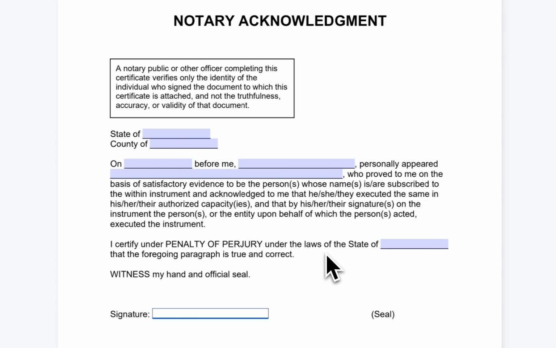And then we want to put our state, our signature as notaries, and our seal.